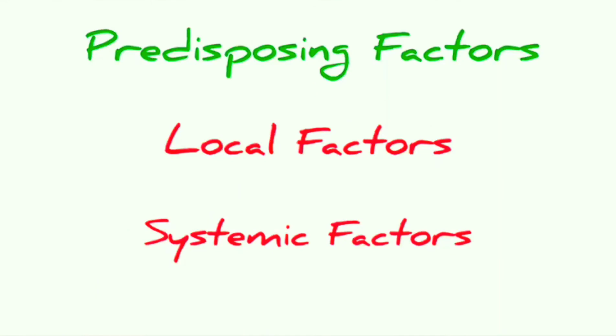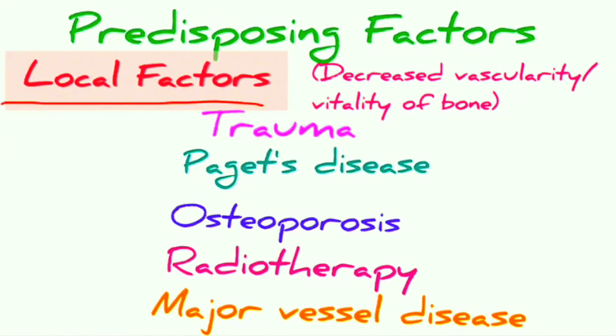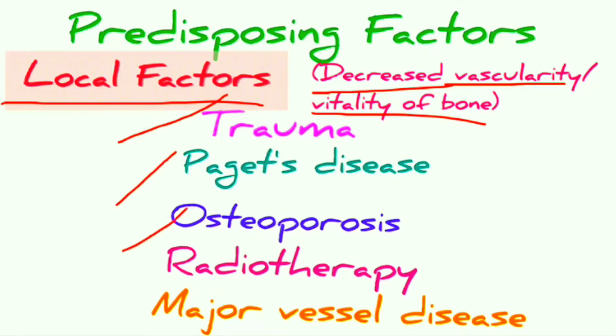Now let us see what the predisposing factors are. They can be of two types, local factors or systemic factors. The local factors are those that decrease the vascularity or the vitality of the bone. That can include trauma, Paget's disease, osteoporosis, radiotherapy, major vessel diseases. So these are the local factors that lead to osteomyelitis.